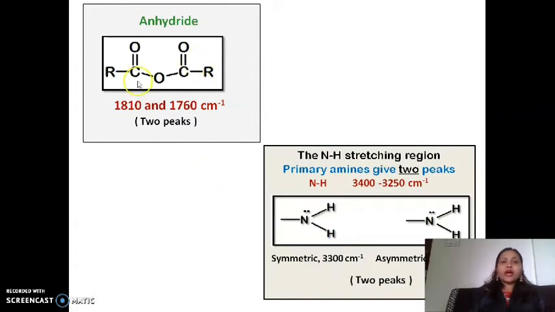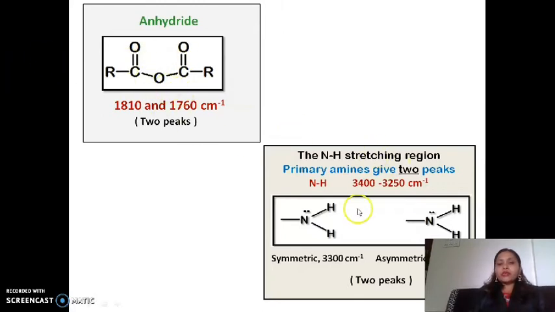In the case of anhydride, there are two carbonyl groups. In that, this pi electron will be shifted to this oxygen, so that it gets a negative and positive charge due to the resonance. Due to this resonance there is a formation of two peaks, 1810 and another at 1760. So the single peak of the carbonyl group, which is at about 1700, is divided into two peaks. This is due to the resonance between this carbonyl group and oxygen.